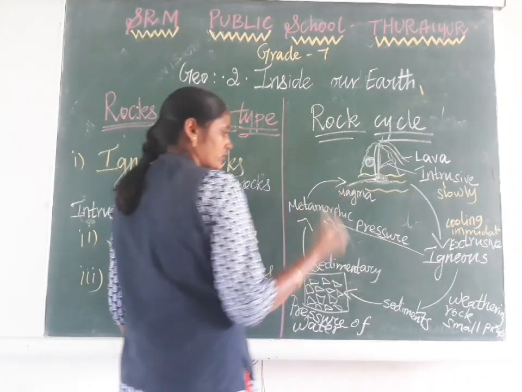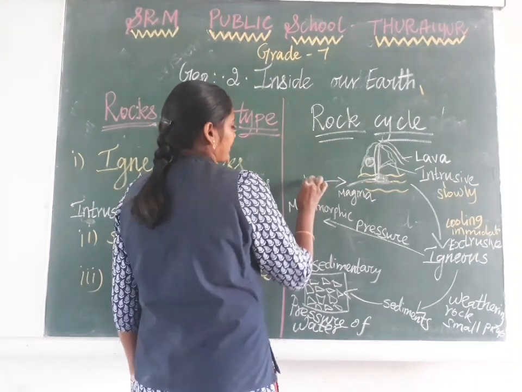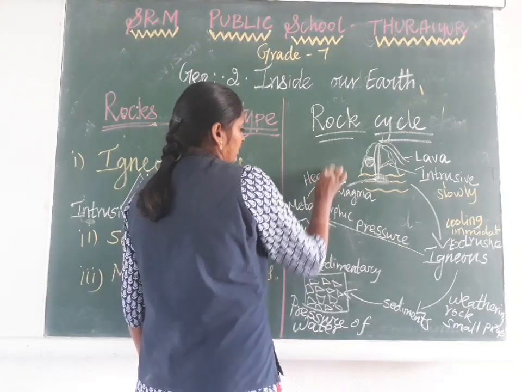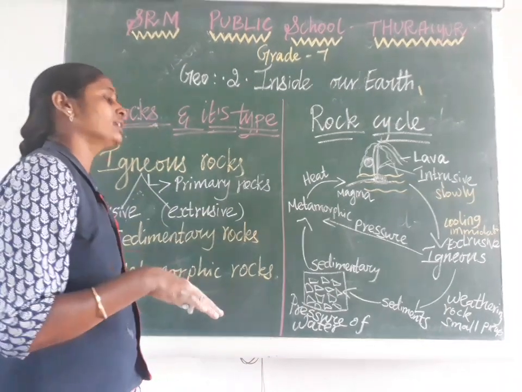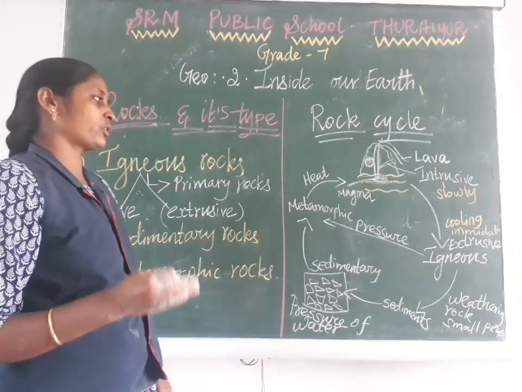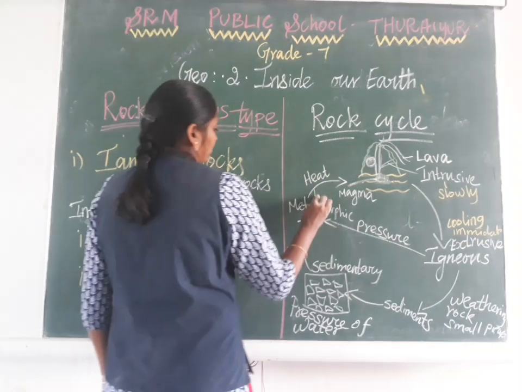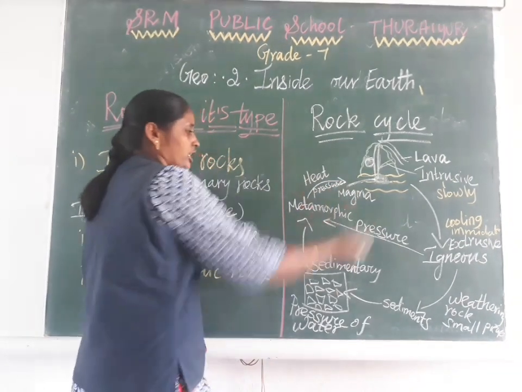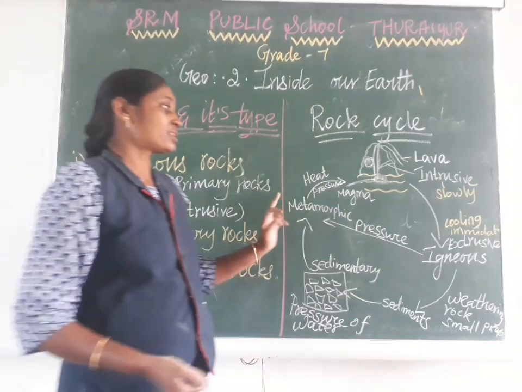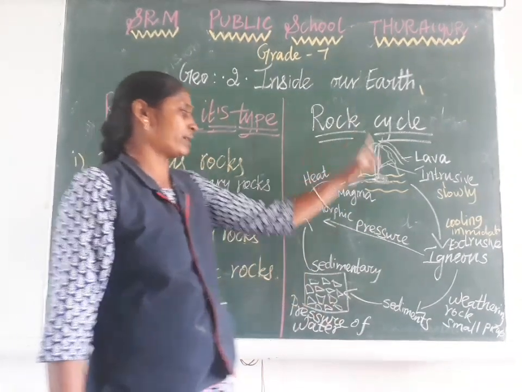Again, this metamorphic rock changes into magma. How? Because of the heat of the earth, the heat of the core and the mantle. This metamorphic rock, with heat and pressure, changes again into magma. So this is the rock cycle.